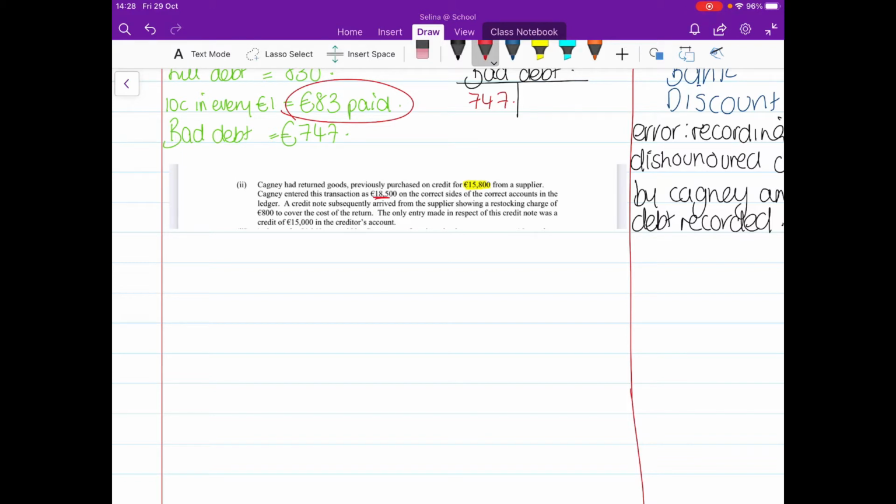Then a credit note subsequently arrived from the supplier showing a restocking charge of €800 to cover the cost of the return. The only entry made in respect of this credit note was a credit of €15,000 in the creditor's account. Okay, so let's start doing what they have done. So what they did was they used the correct accounts, the correct sides, but they put the wrong figure in. So let's go with that first. So the correct accounts are purchase returns.